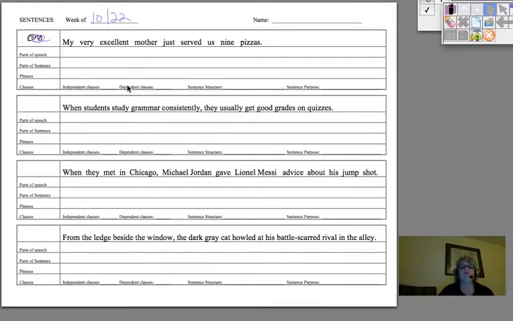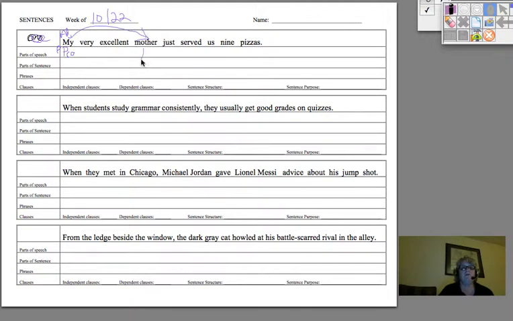My very excellent mother just served us 9 pizzas. First level of grammar, parts of speech. First one is my. That's a pronoun. It happens to be a possessive pronoun, right? I could also call it an adjective. That's the other name I like for it because it's telling you whose mother.